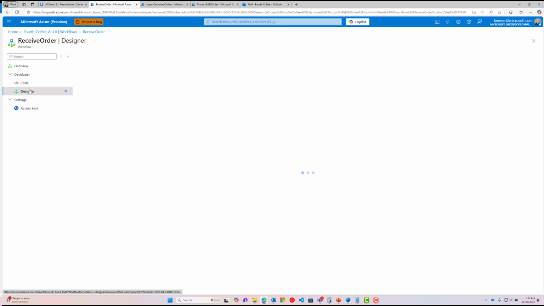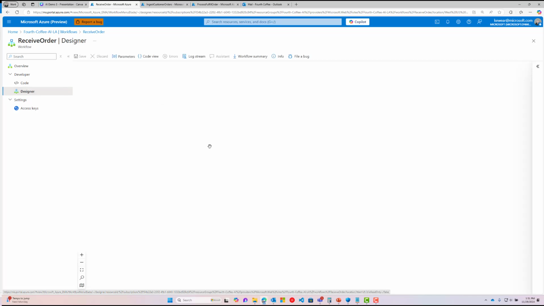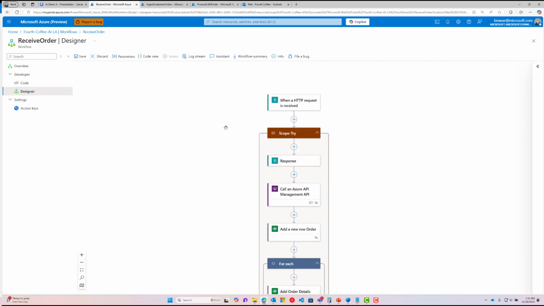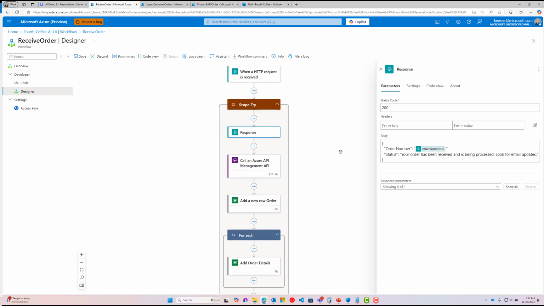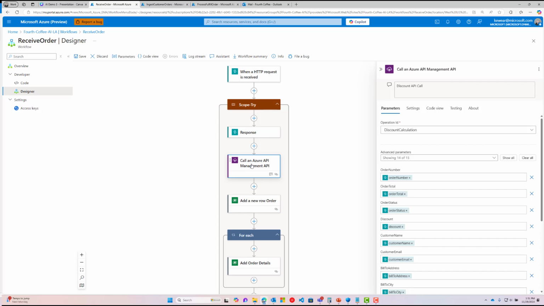Now let's take a look at what this workflow is doing. We've got this exposed as an HTTP request. We're going to do a response, that's the acknowledgement that I just showed you. Now we're going to perform a lookup, and this lookup is going to be against a discount API. Behind the scenes, we do have a logic app that is fulfilling this particular lookup, but we're going to expose that through API management, much like we have a catalog of APIs that we can leverage.